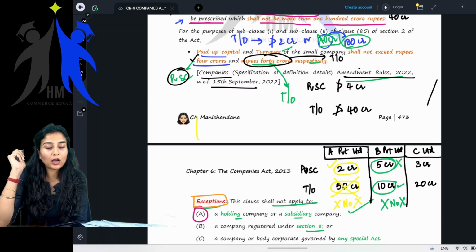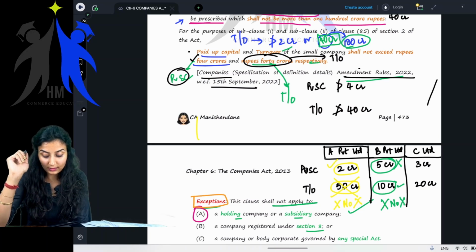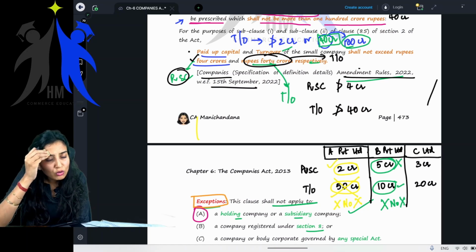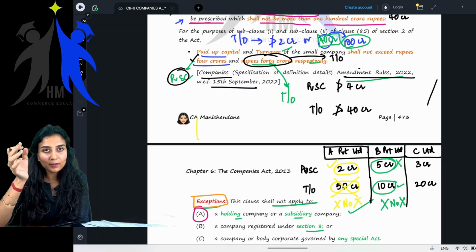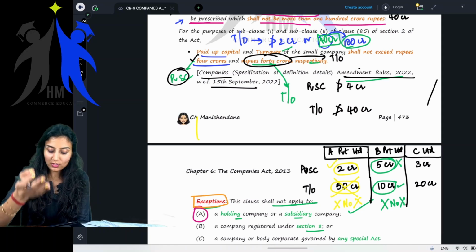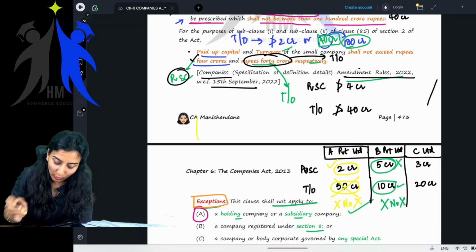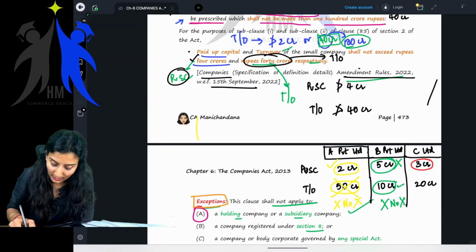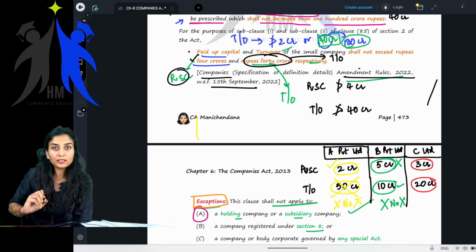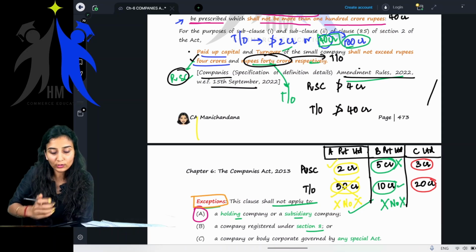If you are thinking yes, this is a small company, you must be brainless, listen, see here, what am I telling? Okay, fine, paid up share capital is 3 crore, well within the limit. Turnover is 20 crore, well within the limit. Ma'am, small company, no ma'am. What are you teaching, ma'am?